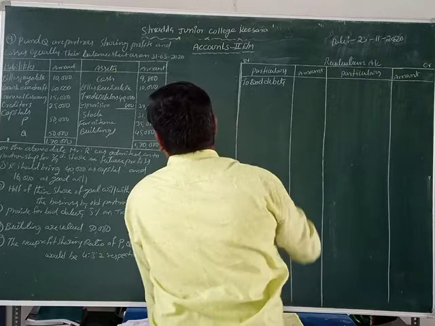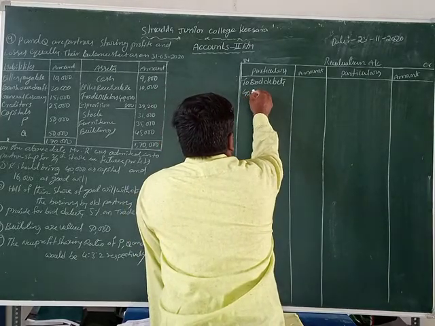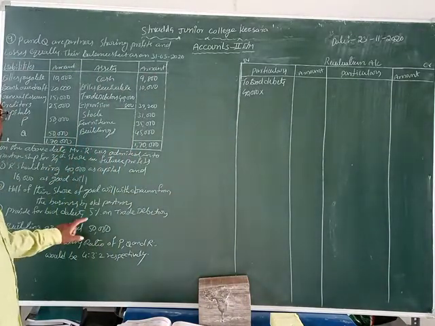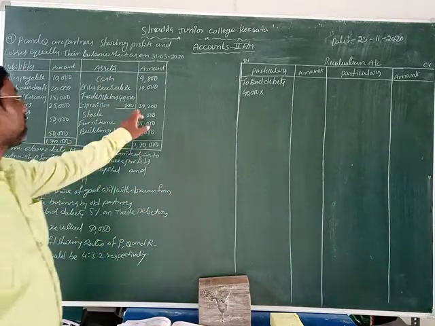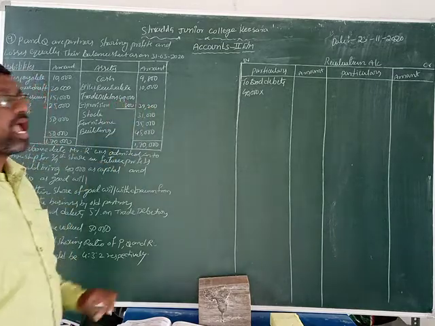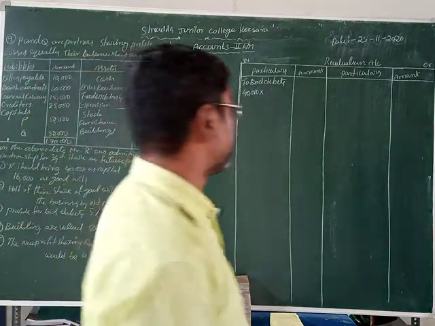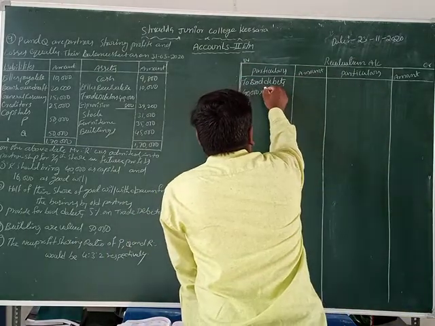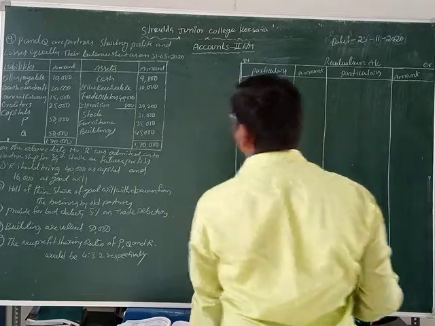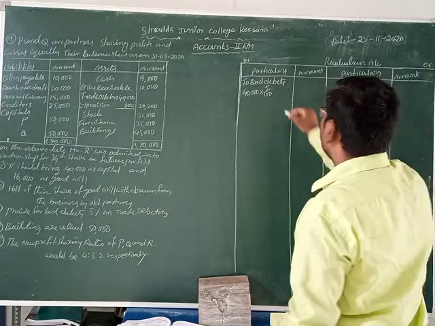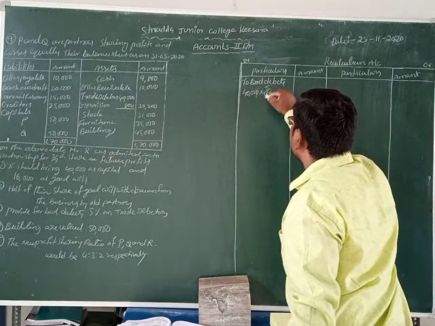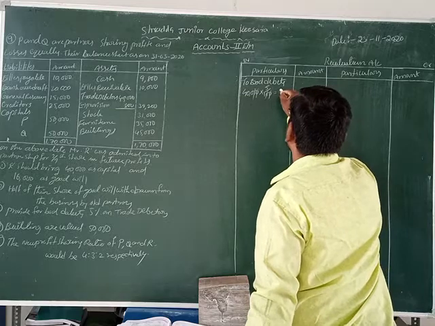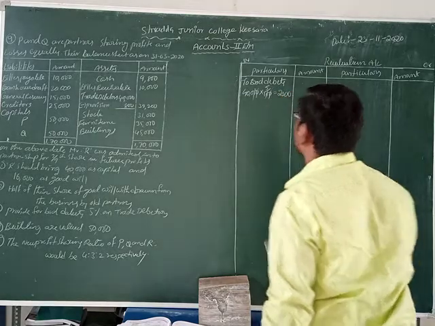Let us see. 40,000 rupees. We take the 40,000 rupees total amount. Why? Because the percentage of bad debts given is 5%. We don't take 39,200. We take only the actual amount of debtors. That is 40,000 rupees at the rate of 5 by 100. Zero cancels zero, and zero cancels zero. 4 5s are 20. So the bad debts are 2,000 rupees.